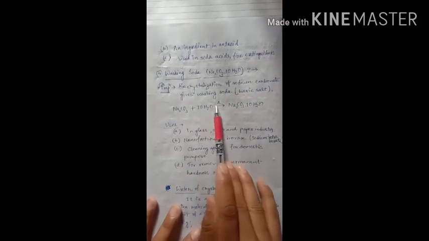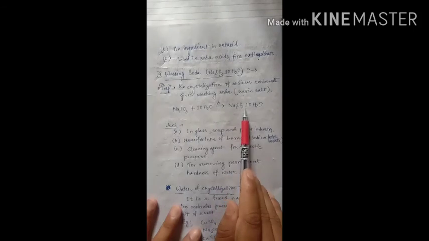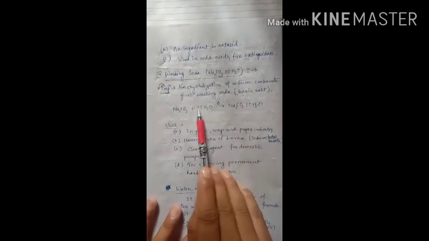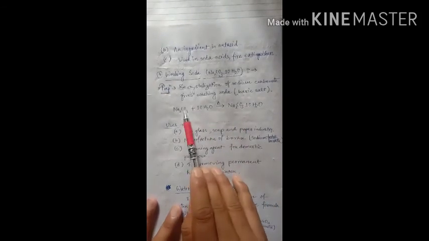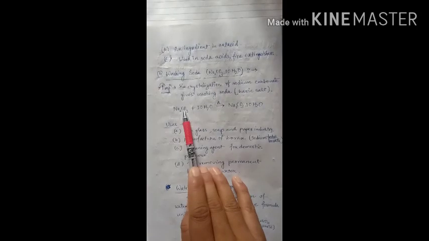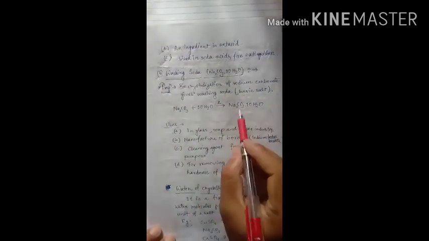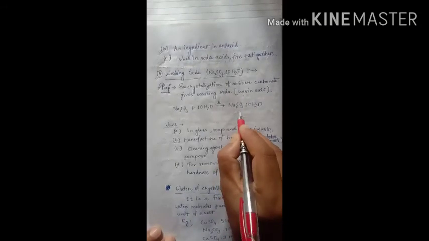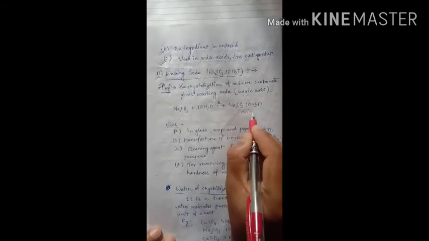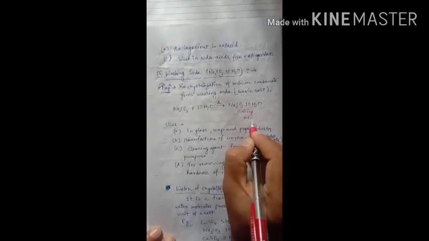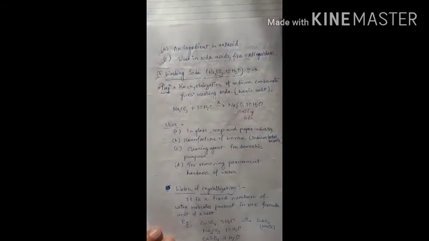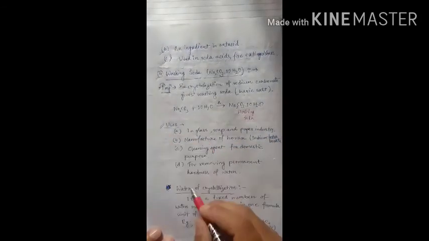So on heating they will form sodium carbonate dot 10H2O. That means these water molecules will be crystallized in this compound. They will convert it into the solid form. Okay, so this is washing soda.